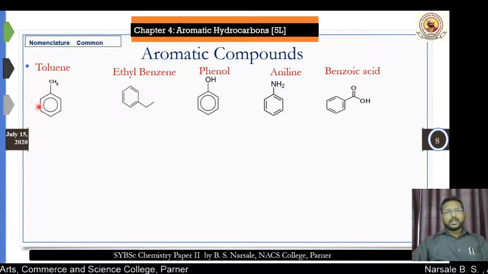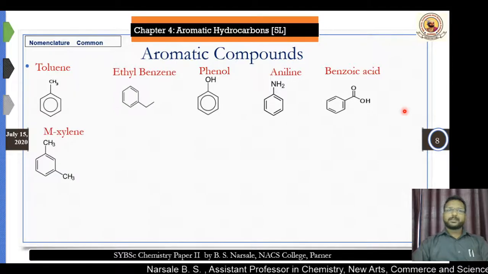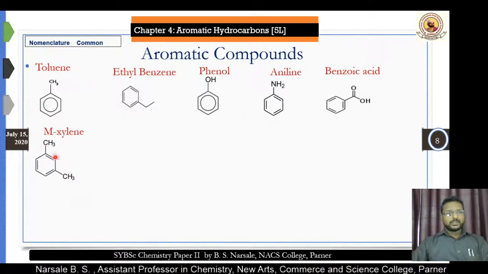Now, in all these, we are looking at a different group attached to the benzene ring, and naming accordingly. Now look at another compound. This has 2 CH3 groups. It is called a xylene molecule.